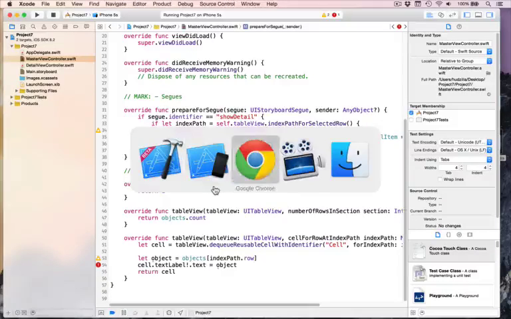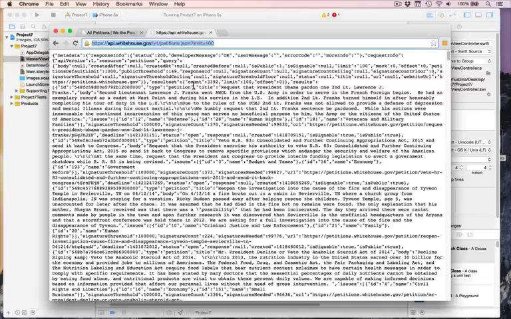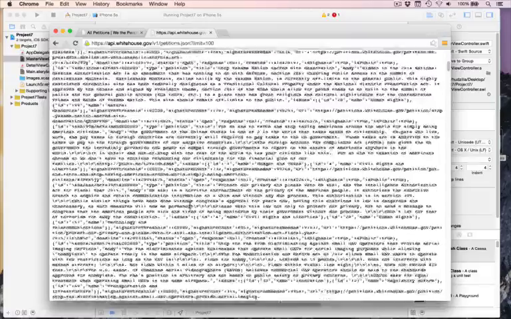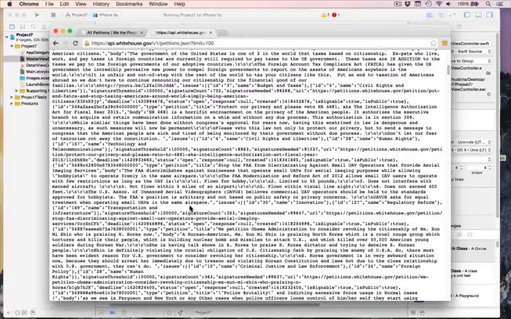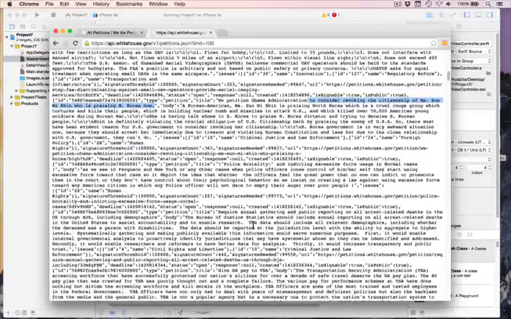I have some over here in my Chrome window. This is what the actual WhiteHouse.gov JSON looks like. It is designed for machines to parse. It's not really great for humans, but you can look through it and start to see things in here, you know, the shape of things. So here we have an ID number for a petition, type petition, title, "Stop the FAA from discriminating against small UAS, stop hating drones," is that petition I think, which is fine. Then some body text about it. There's another one here, revokes citizenship of Mrs. Muse, who likes North Korea. Okay, fair enough. But you know, I'm not judging people here.